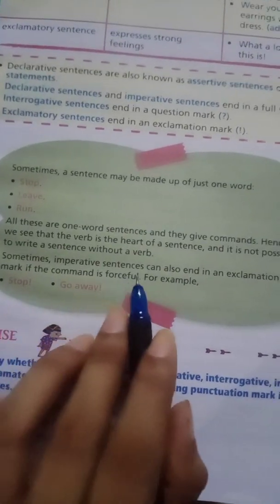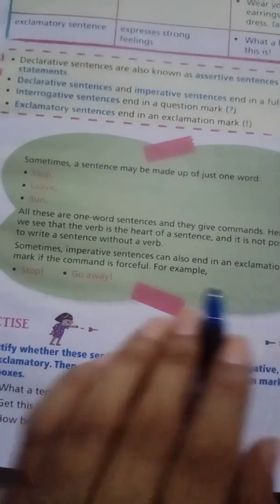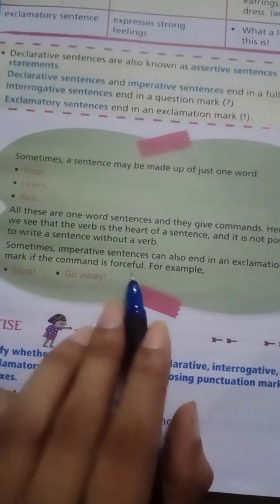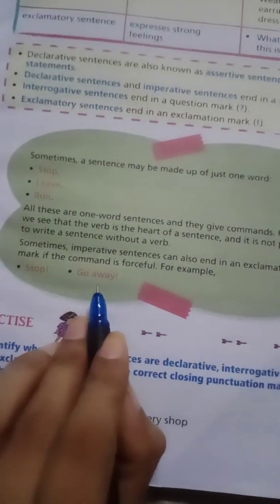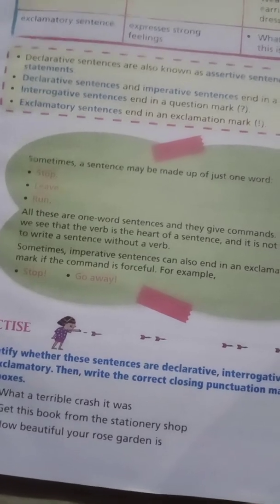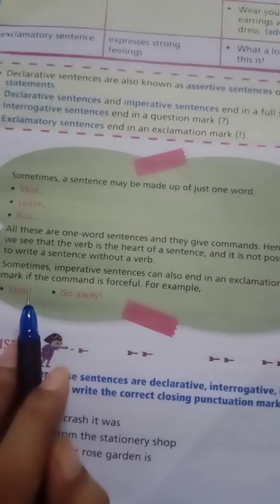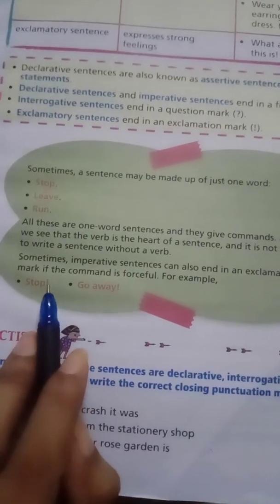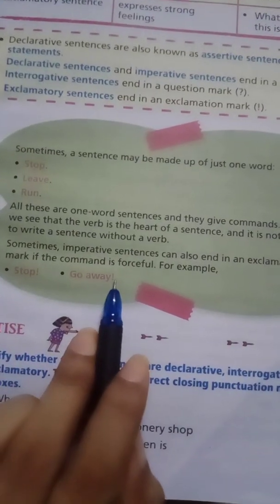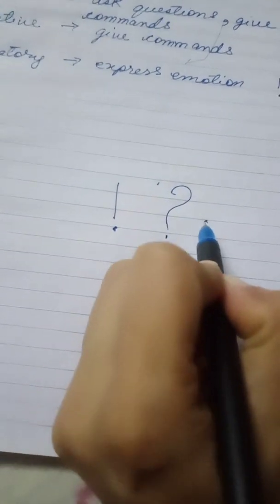Sometimes an imperative sentence can also end in an exclamation mark if the command is forceful. For example, stop, go away. If it is a strong command, we will use an exclamation mark. This is your exclamation mark. This is your question mark. This is your full stop. You understand this, right? You have to know this first.